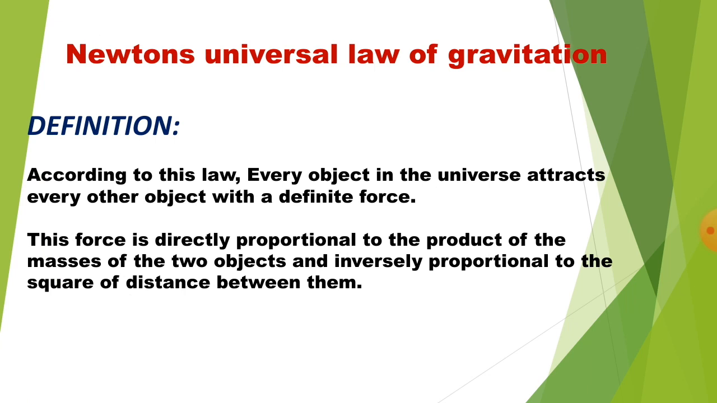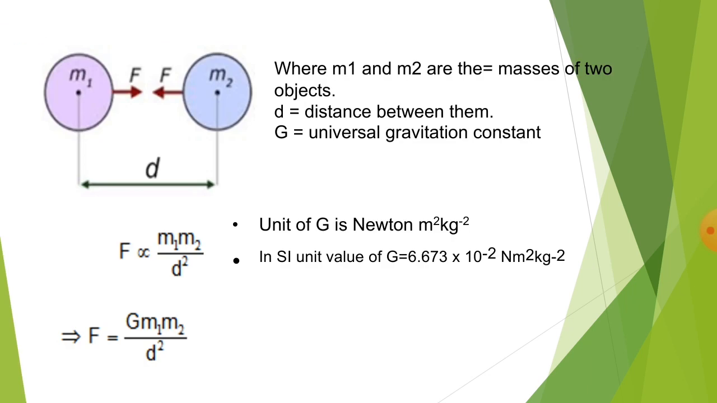According to this law, every object in the universe attracts every other object with a definite force, and this force is directly proportional to the product of the masses of the two objects, and it is inversely proportional to the square of the distance between them. What do you mean by this? We will see next. Here you can see m1 and m2, the two masses of two objects, and d is the distance between them.